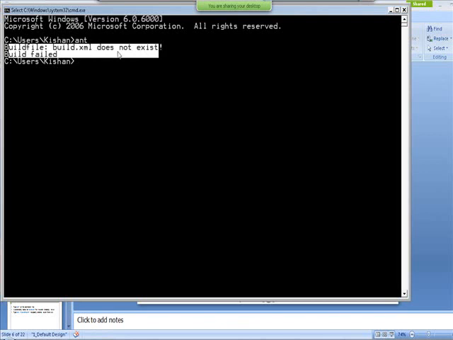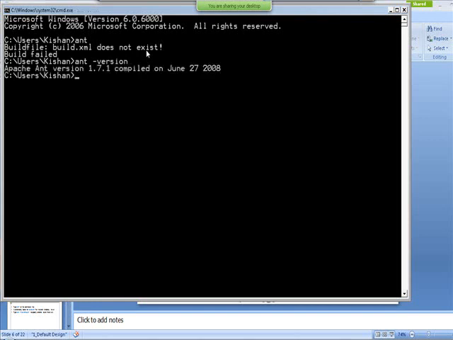When you get this message, it means Ant is working fine on your computer. And build.xml does not exist means Ant by default looks for the build.xml file in the folder where you're running the ant command. If it doesn't find it, it will give you this message. If you want to know which version of Ant got installed on your machine, you can simply say ant -version. It will clearly tell you what version of Ant got installed on your computer. So Ant is working fine on my computer now.